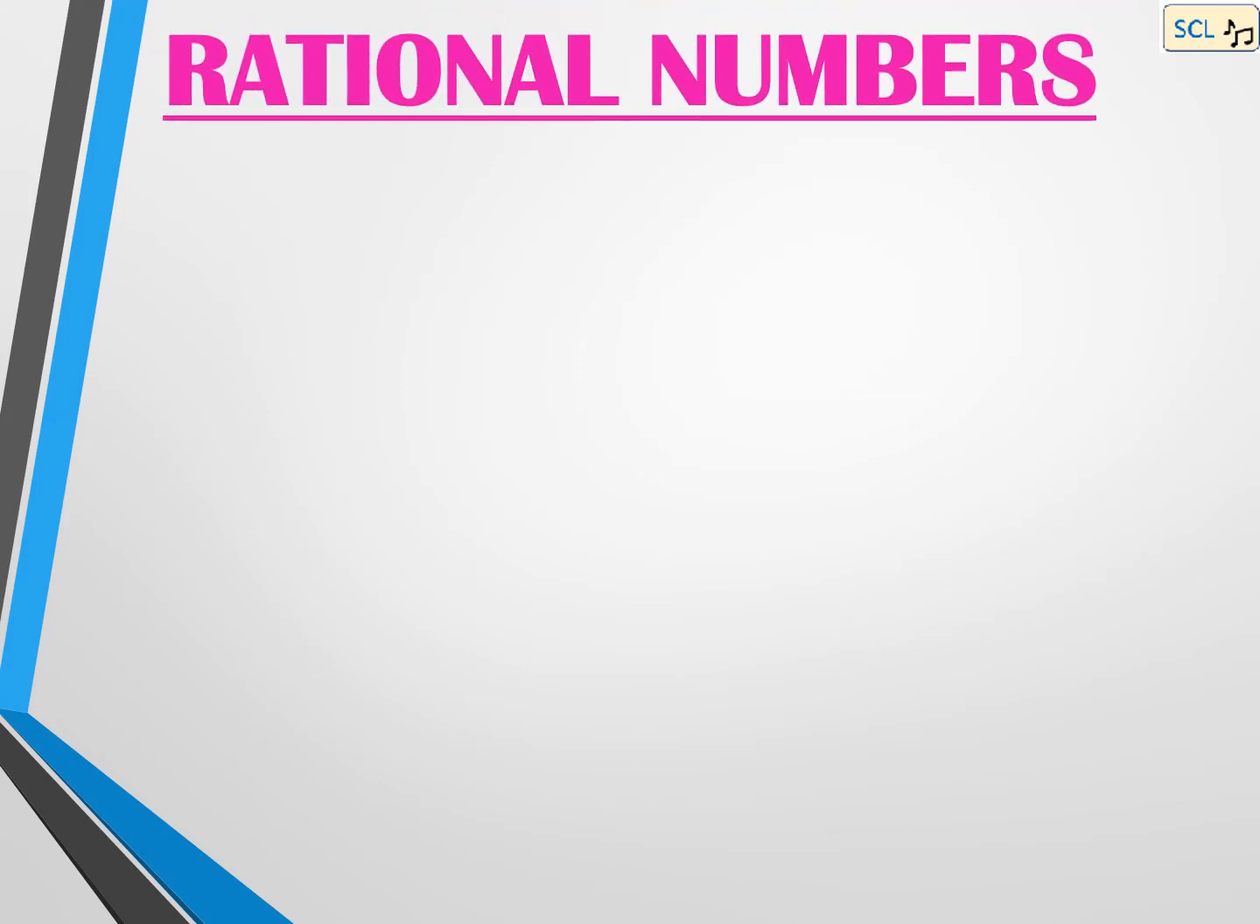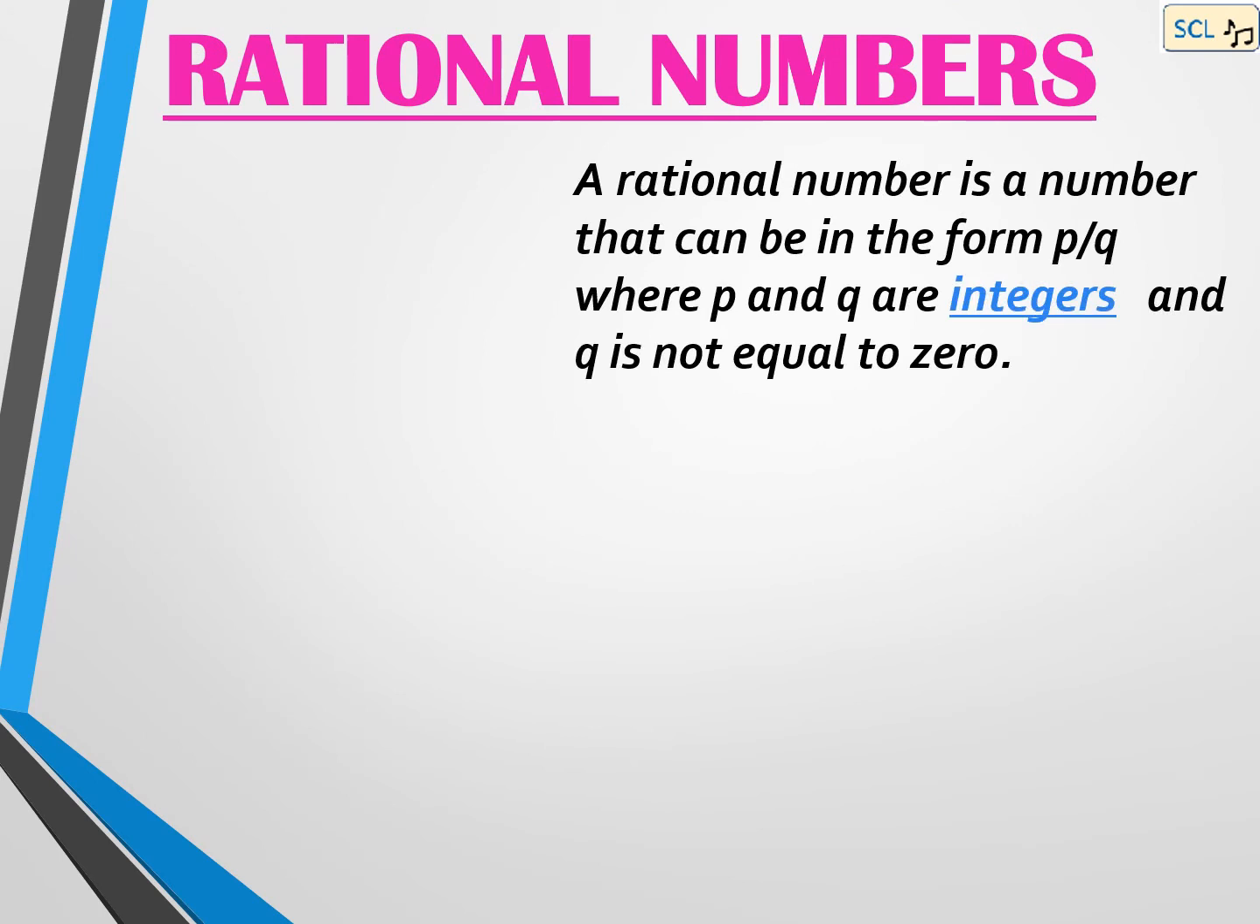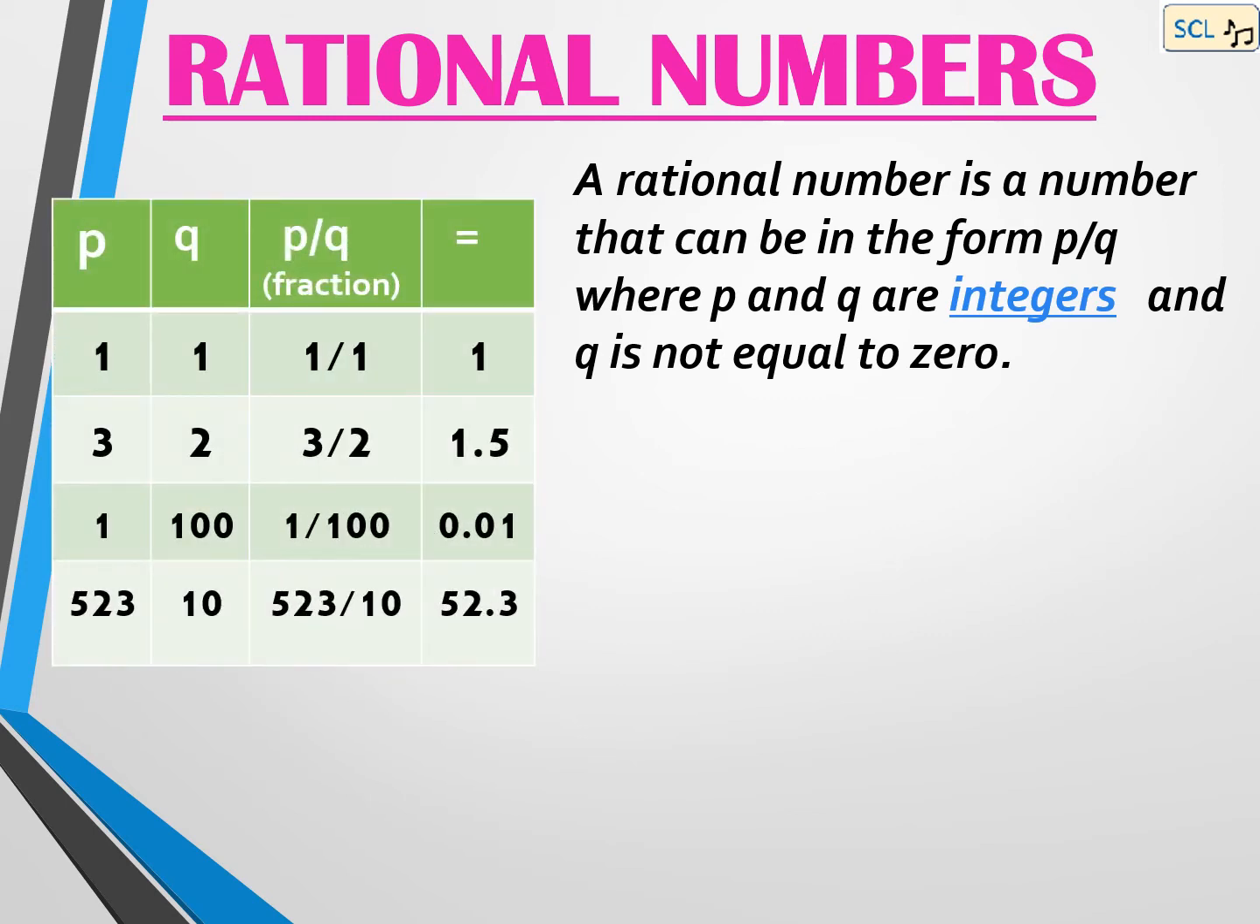Other type of numbers are rational numbers. A rational number is a number that can be in the form p by q, where p and q both should be integers and q should not be equal to 0. Let us take some examples. If p is 1 and q is 1, then the rational number will be written as 1 by 1, which can be written as 1.